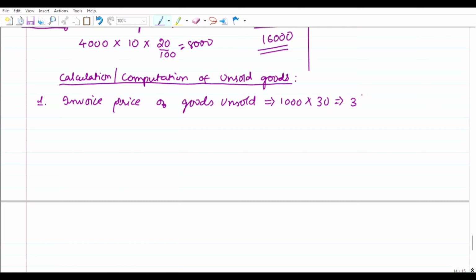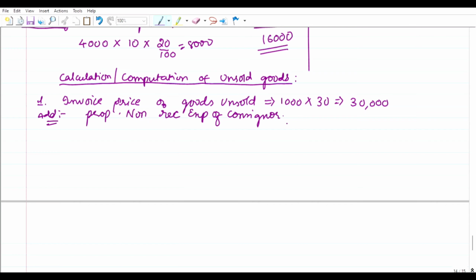30 into 1000, which is 30,000 rupees, and add proportionate non-recurring expenses of consignor. Here consignee expenses will not be calculated because he has incurred only selling expenses of rupees 2000. Not consignee, it is consignor, I'm sorry.